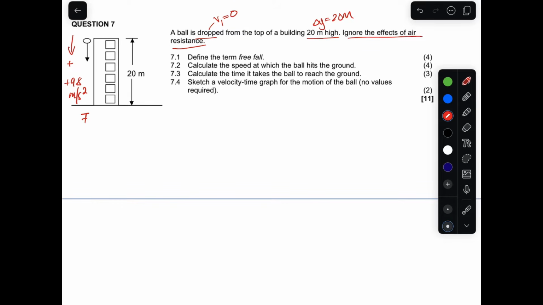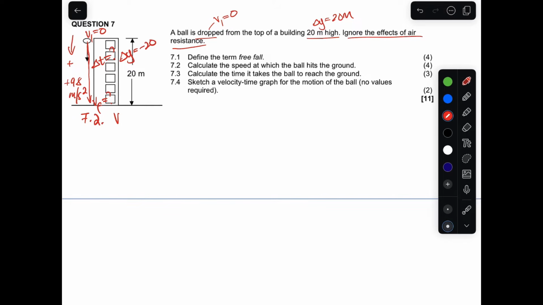7.2, it says calculate the speed at which the ball hits the ground. So what do we have? As the ball goes down, the initial velocity is 0, and it increases its velocity, and before it hits the ground it has the final velocity. So we want that velocity. Do we have the time while it's in the air? We do not have. We have the displacement here.